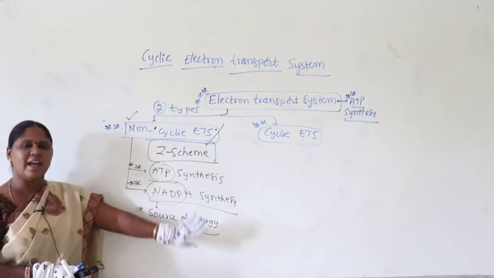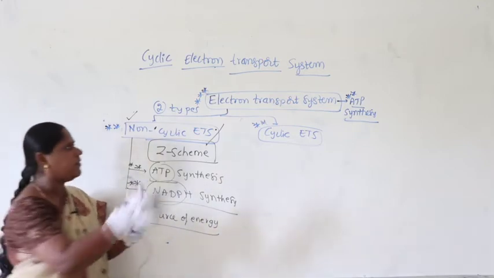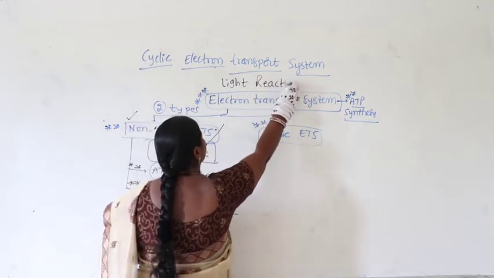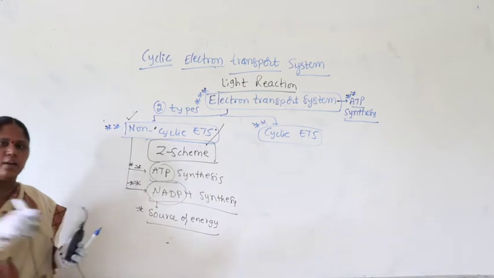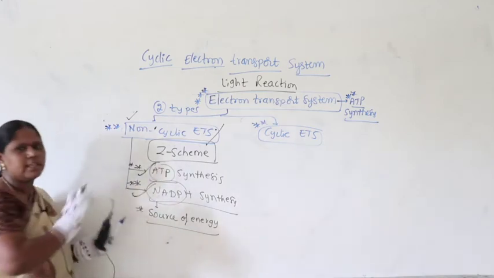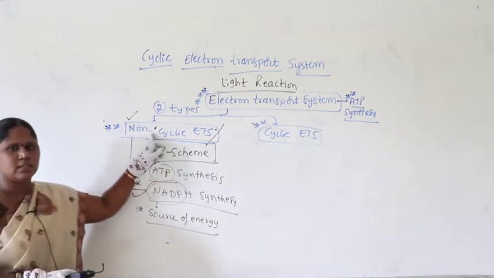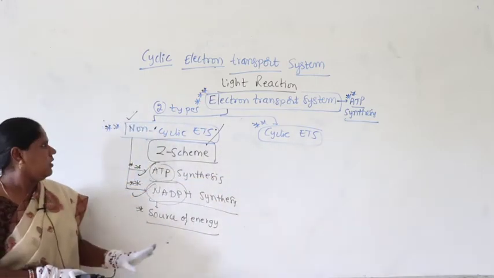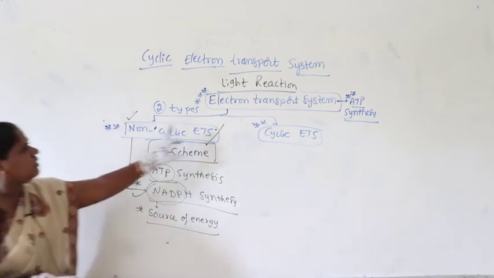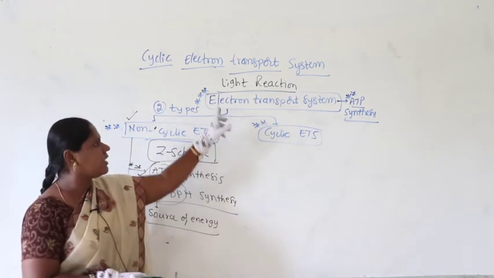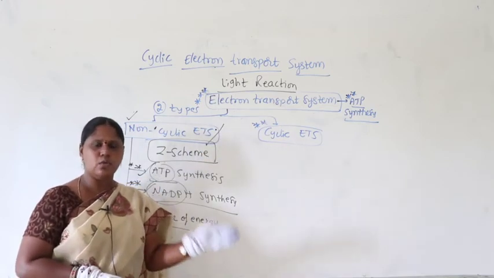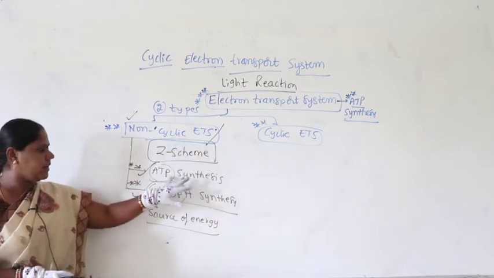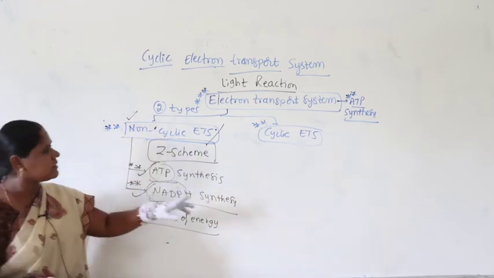So the electron transport system we are discussing is under the light reaction. Why? Because at the end of the light reaction, these two are produced. How are they produced? By non-cyclic and cyclic electron transport system. We understood that electrons keep moving from one substance to another substance. We completed non-cyclic and finally we got ATP and NADPH, right? Now let us go with the next one.